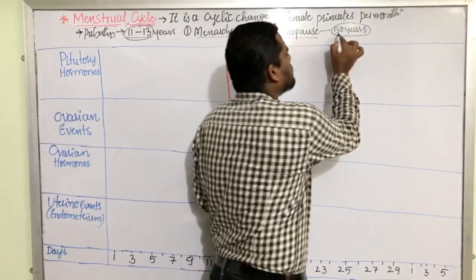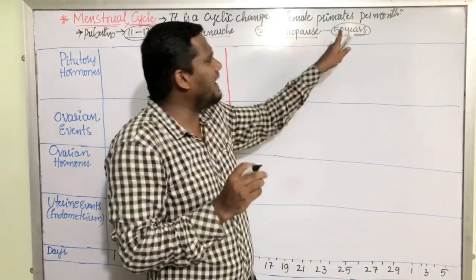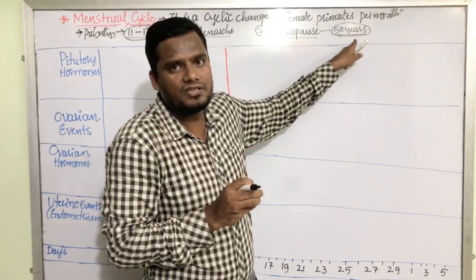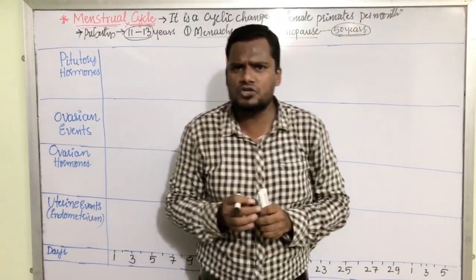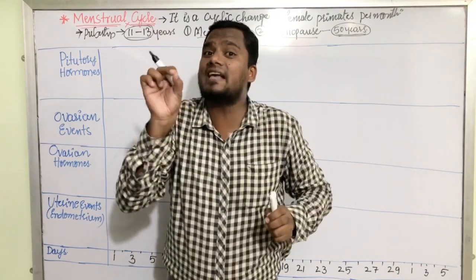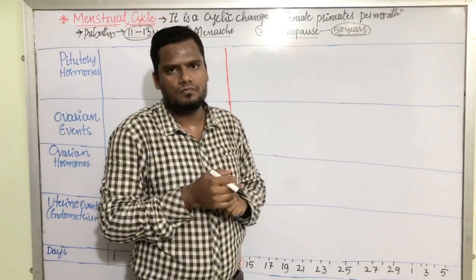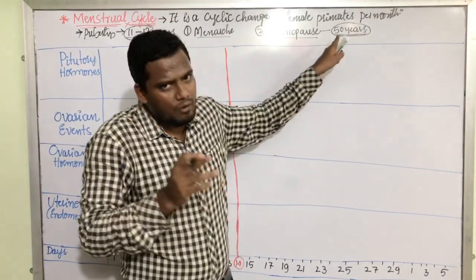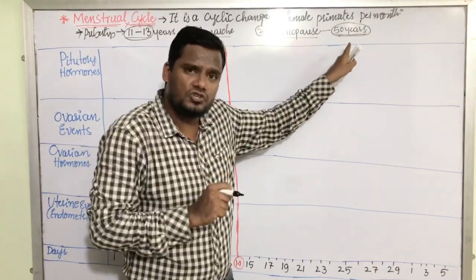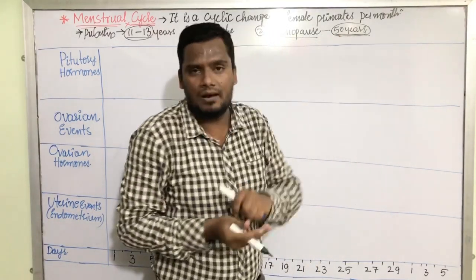That means this menopause age is variable, but the average is 50 years. In some textbooks, it is also given that after completing 350 cycles, the menstrual cycles stop. That is called menopause. But we have to follow the NCERT definitions. That is why I have mentioned here 50 years, but it is variable.